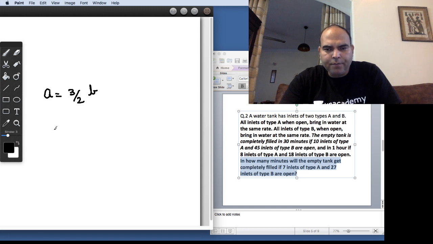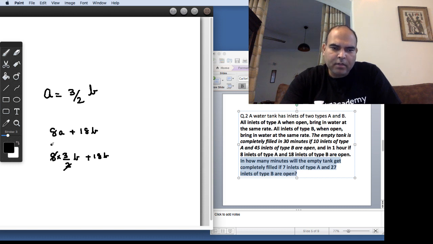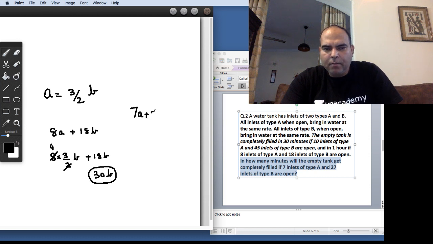So your whole work, if you look at the second case, is 8A plus 18B into 1. So this was the work, and A is 3 by 2B. So the total work is 8 into 3 by 2B plus 18B, and this becomes 30B. This is the total work that you have to do, and this is done by 7 inlets of type A plus 27 inlets of type B in a certain time. Let's call it a blank.